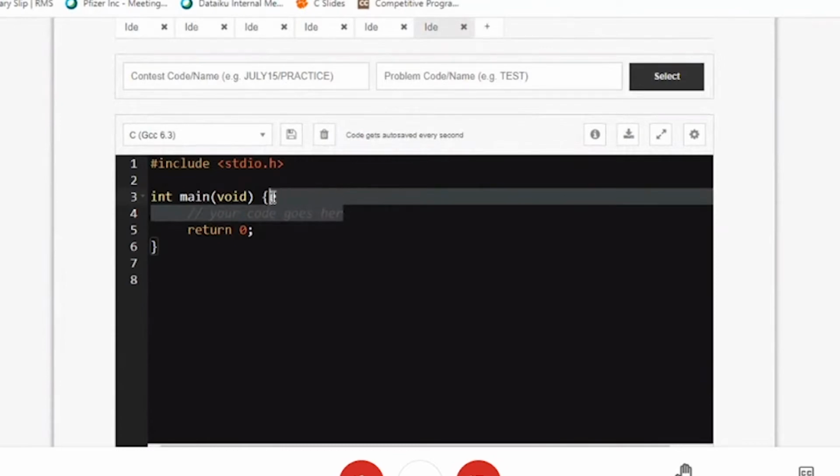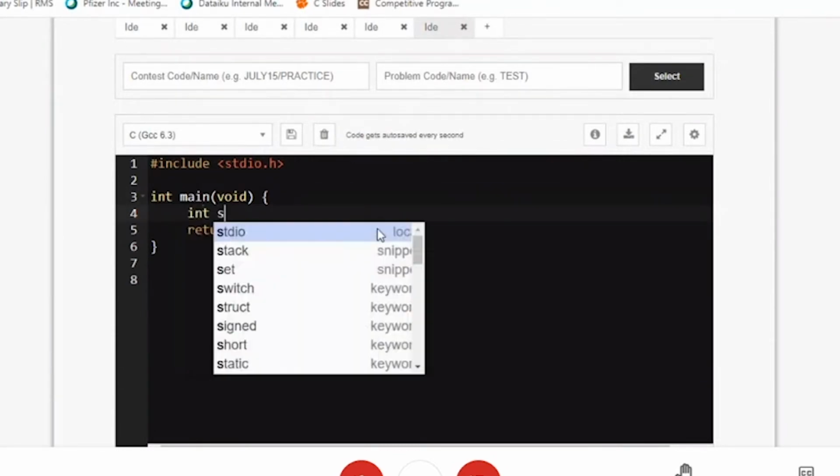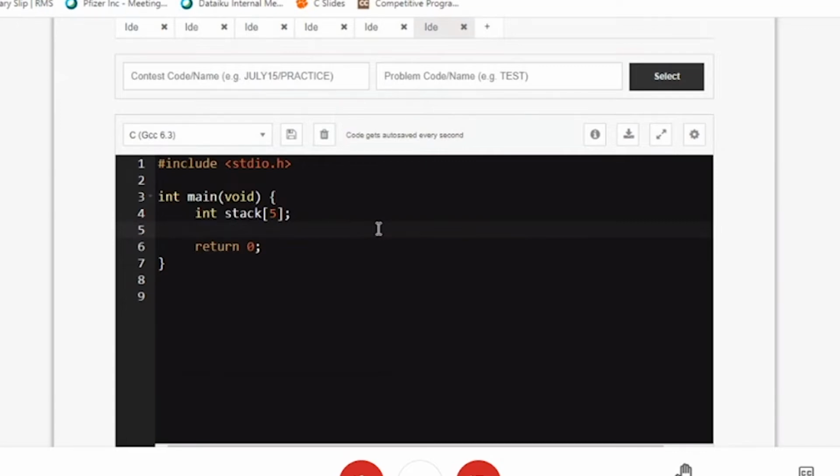If you see stack also, you declare it like this only: int stack of 5. Only thing is initially you have an index which is called as top, which will be pointing to -1, but you never use the location -1. Why do we have it at -1?